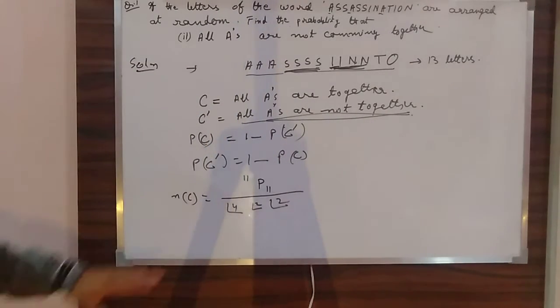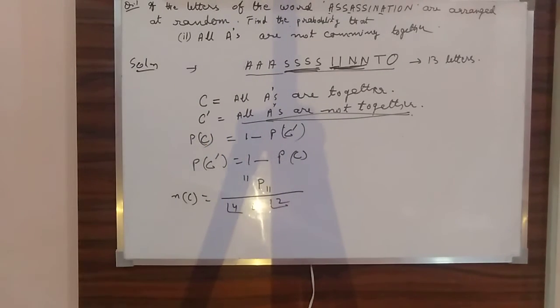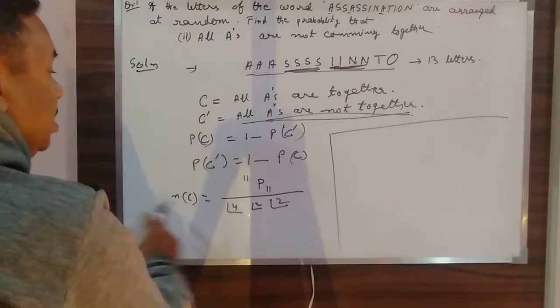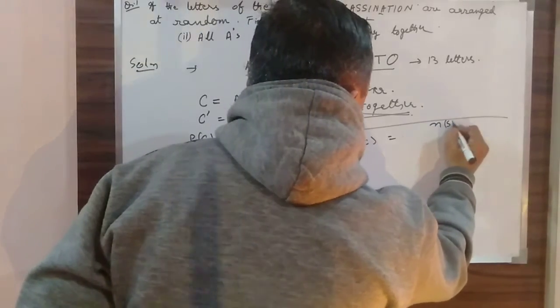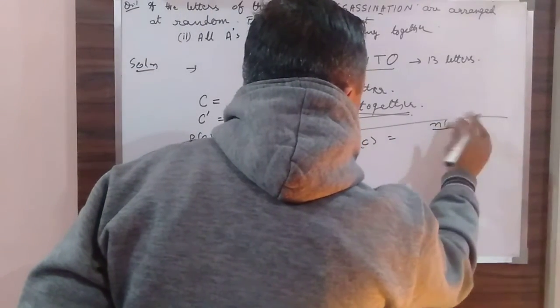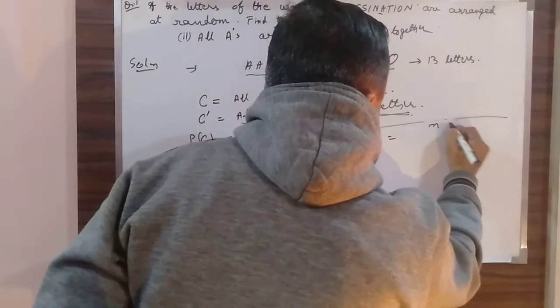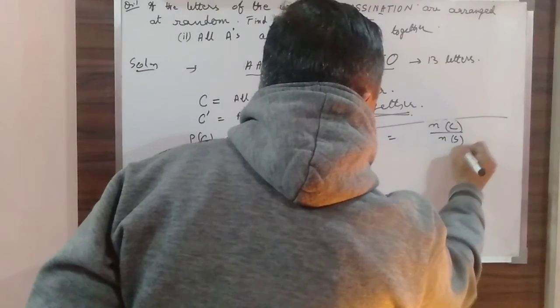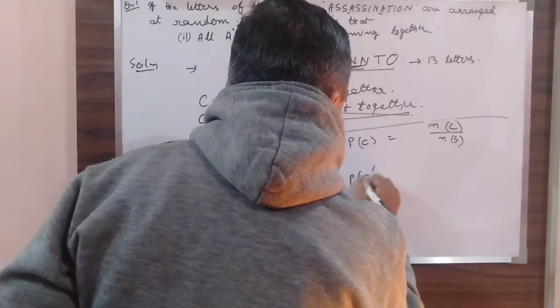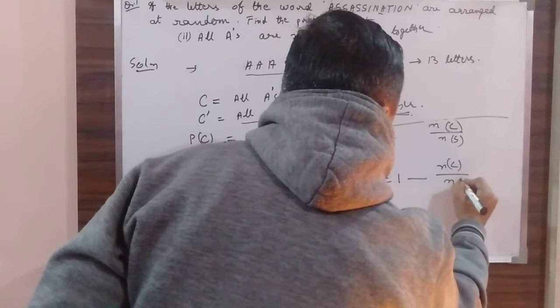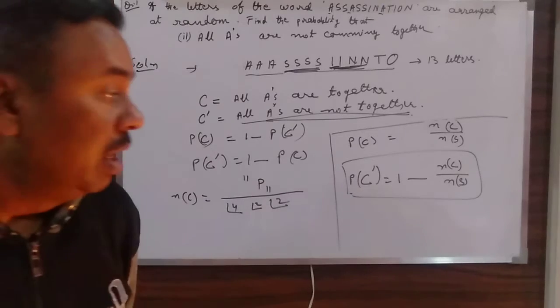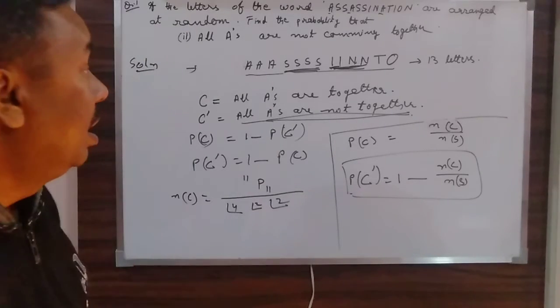So this is what you get, NC. If this is NC, then what is PC? PC is NC divided by NS. So what will be P of C complement? That will be 1 minus NC over NS. So just do the calculation and you will be getting the answer.